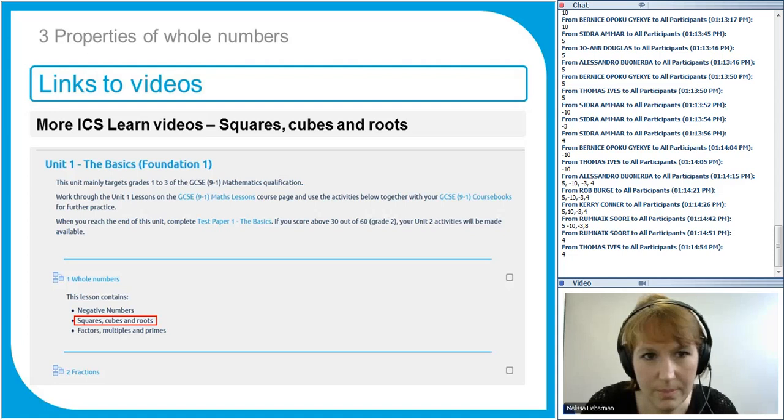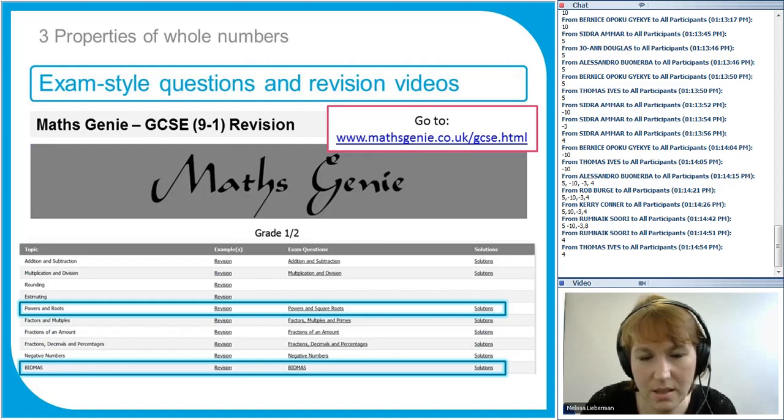Okay. And another resource that I would recommend, if you go to the Maths Genie page, I will give you the link this time. So if you want to practice squares, cubes and roots, the textbook doesn't really cover this because it's what we call pre-GCSE, so it's not really officially in the GCSE course, but it is important and you do need to know it, it will come up. So there's the Maths Genie page.